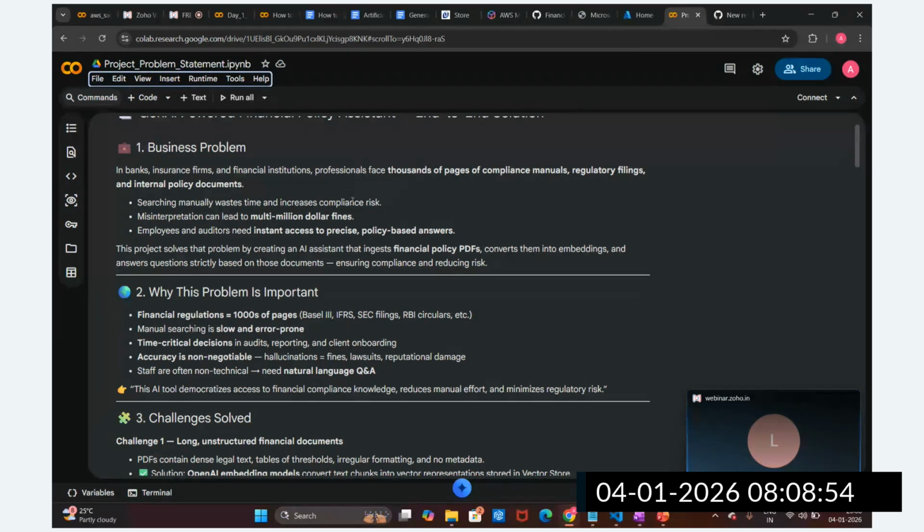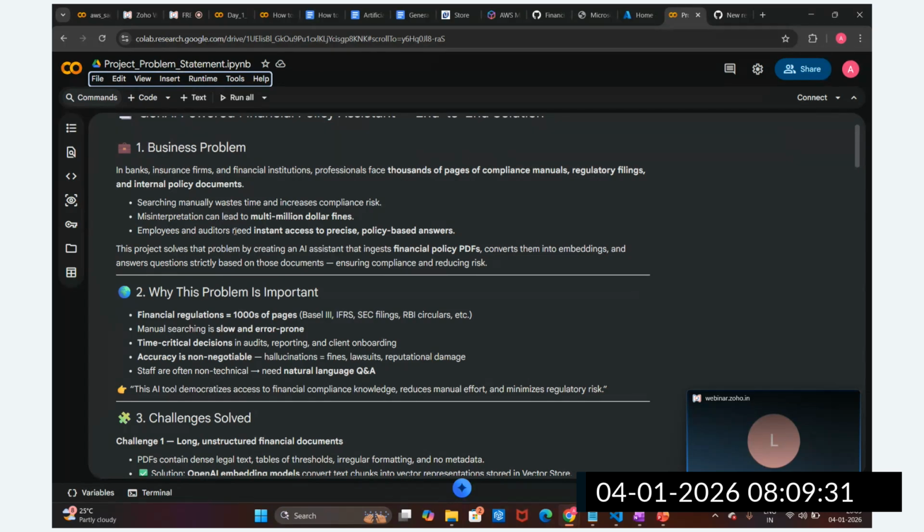After getting the documents, there are lots of documents in the actual industry, so we have to search through which document is relevant to my particular requirement. It consumes lots of time. So this is the problematic situation, and we have to overcome this problem in the industry. Whenever we search manually, it takes lots of time and is a waste of time. It increases compliance risks, and misinterpretation can lead to multi-dollar fines for the industry, because sometimes we can refer to some extra, different documents.